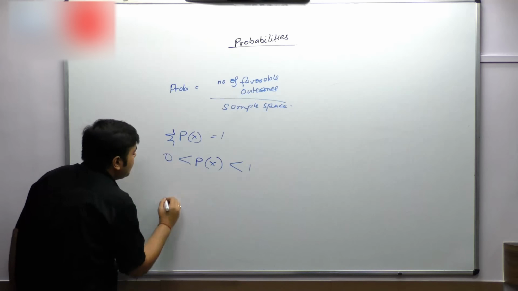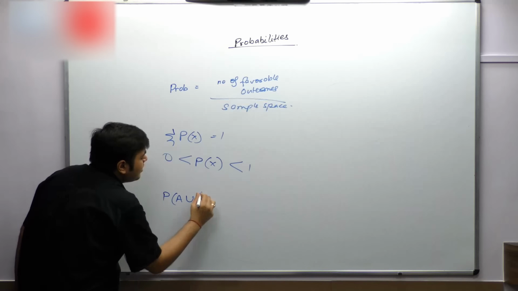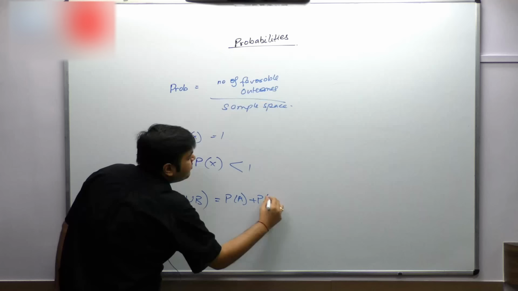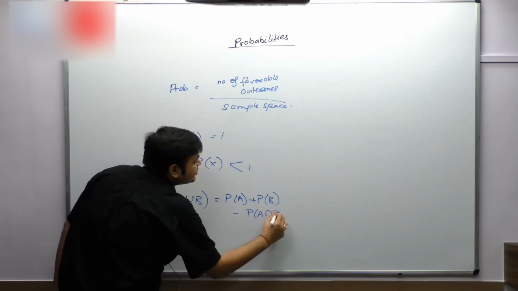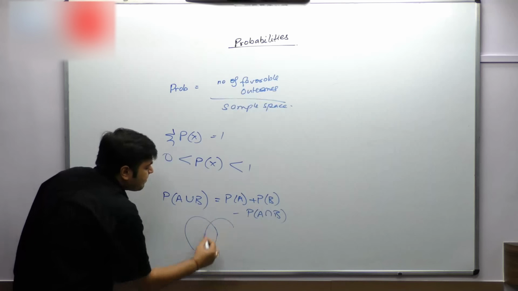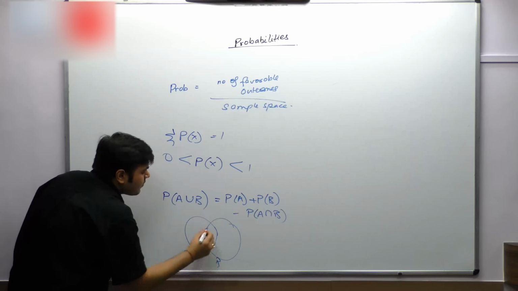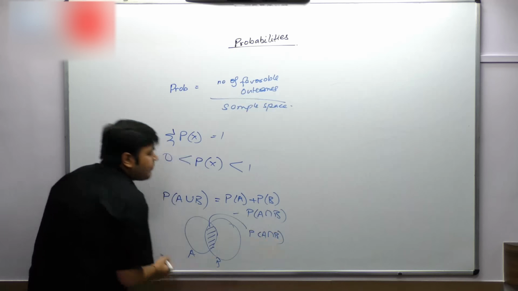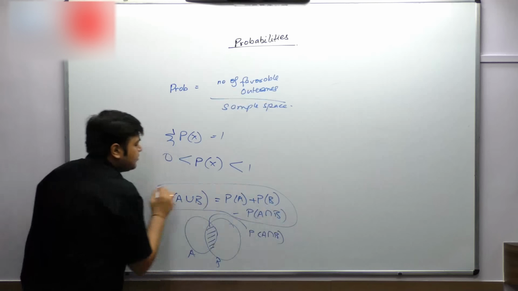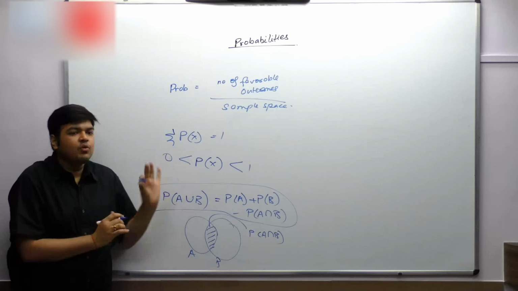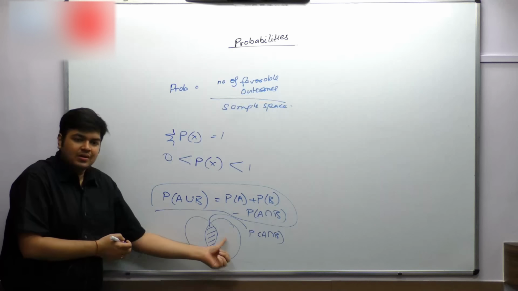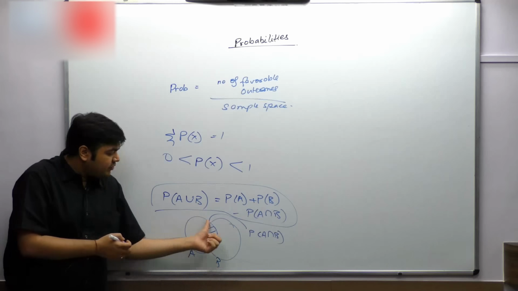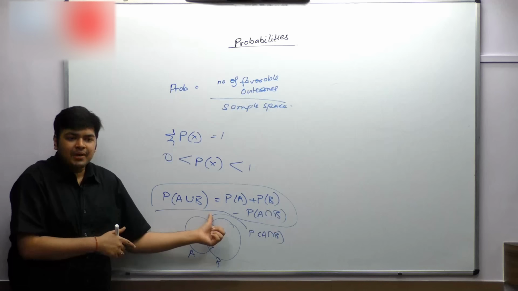One formula: probability of A or B is equal to probability of A plus probability of B minus probability of A intersection B. That's the only formula. I'll not give you any other formula. So probability of A union B, that either A will happen or B will happen, is probability of A plus probability of B, but then you've double counted the area wherein A and B are both happening together.